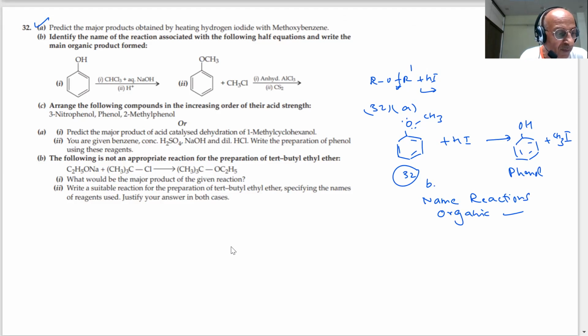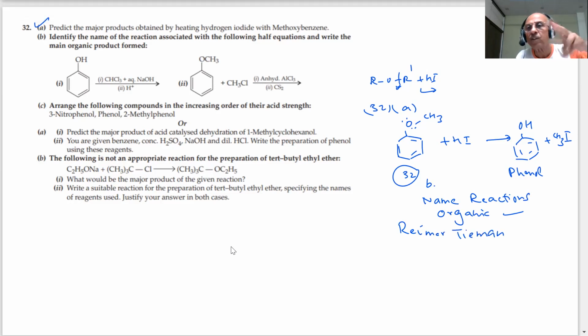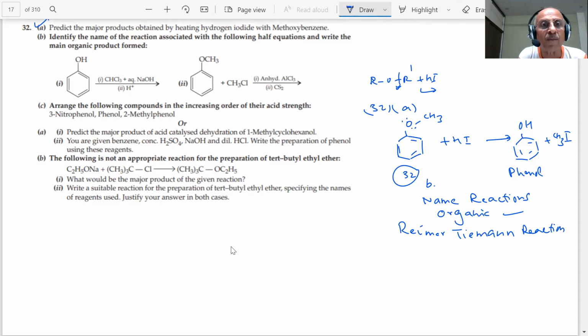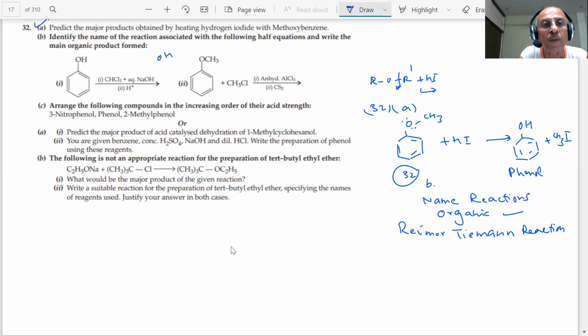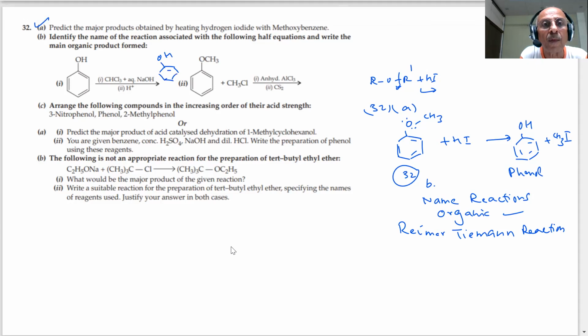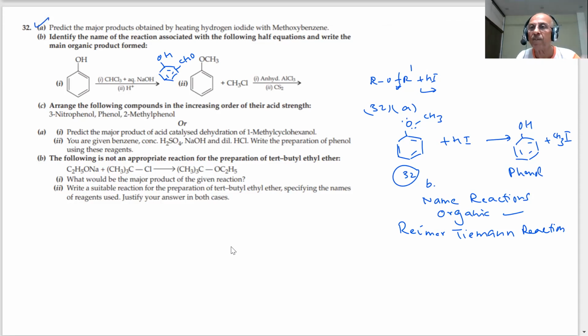Chloroform, NaOH, and what products will be formed, student? You are aware of the Reimer-Tiemann reaction, student. There are two reactions I discussed: Kolbe's reaction and Reimer-Tiemann reaction. What is the product when this is a Reimer-Tiemann reaction? You will get OH, salicylaldehyde. Important product. There was another reaction also, Kolbe's reaction. Carbon dioxide, when I used, student, what we get? Salicylic acid, which was used for the preparation of aspirin.